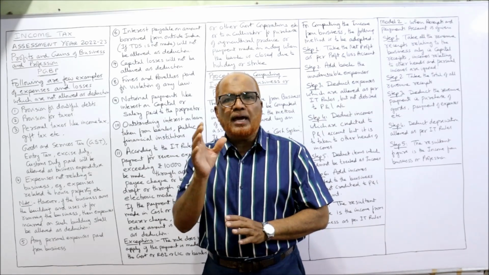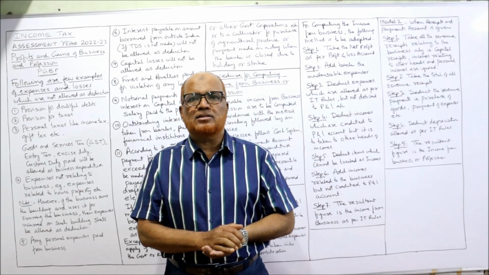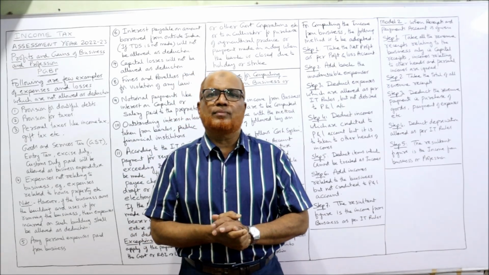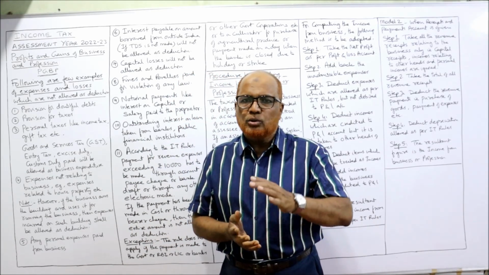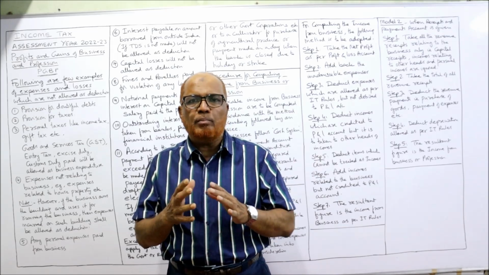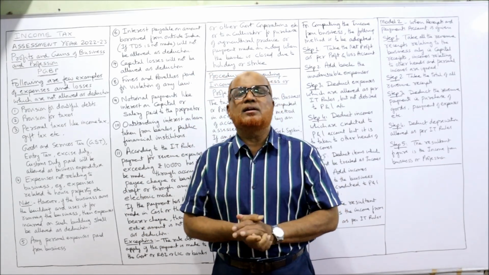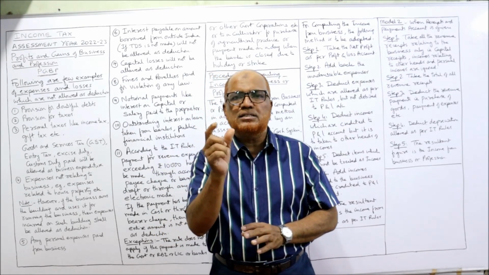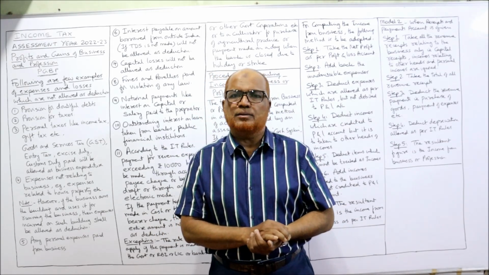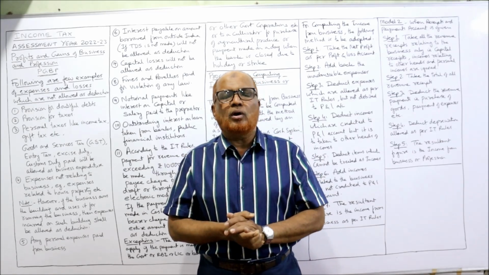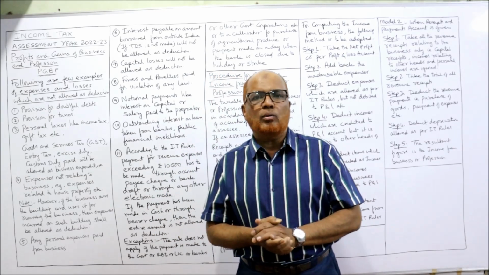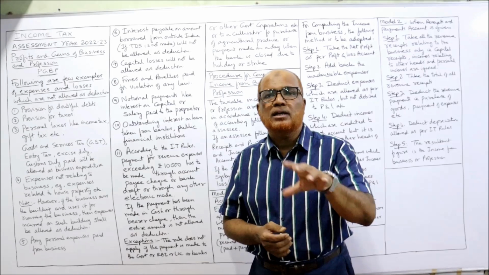But some examples have been given by the Income Tax Act regarding the deductions to compute the income from business. In the last two videos, I explained many examples regarding the provisions under the Income Tax Act on the deductibility of those items. Now in this video, I'm going to explain the deductions which are not allowed.